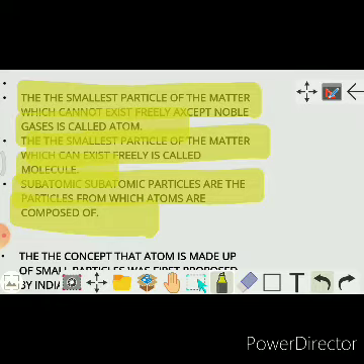The smallest particle of matter which can exist freely is called a molecule, and molecules are made up of atoms. Now, subatomic particles are the particles from which an atom is made up.